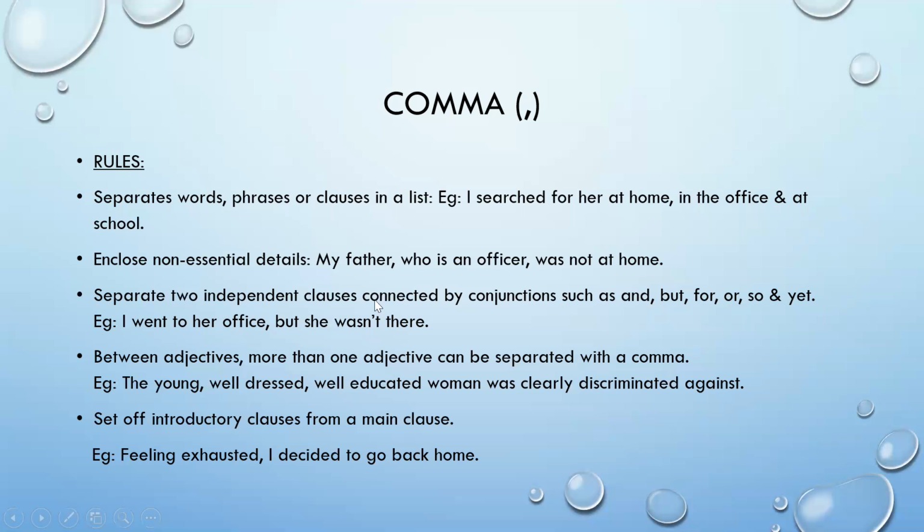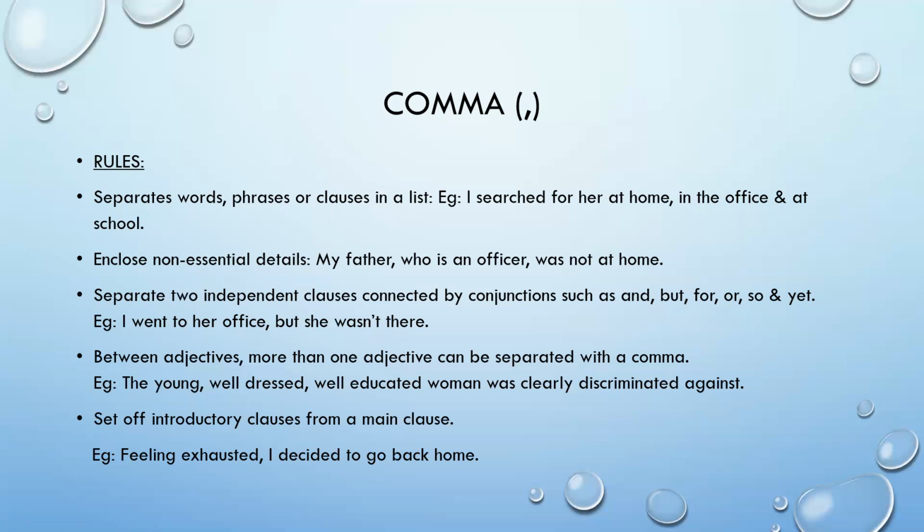Alright, let us look at this example which I have mentioned: I went to her office, but she wasn't there. We can even use a comma here and write and. And even here, when I have used the first part of the independent clause, I went to her office, we can end it with a comma and then continue with a conjunction because it's connected by conjunctions.